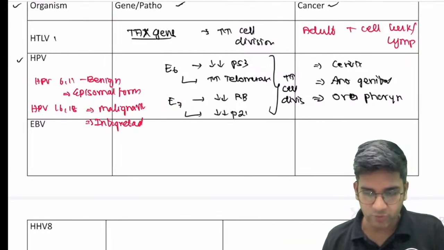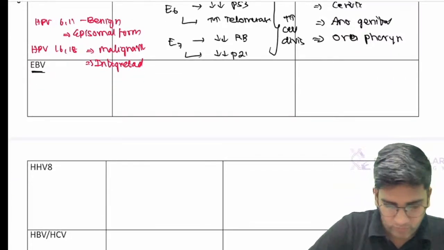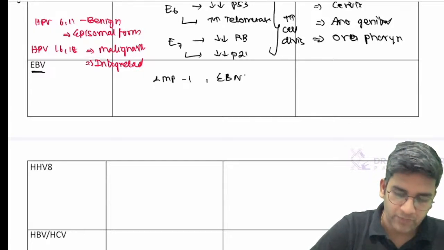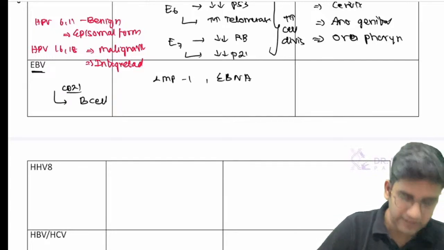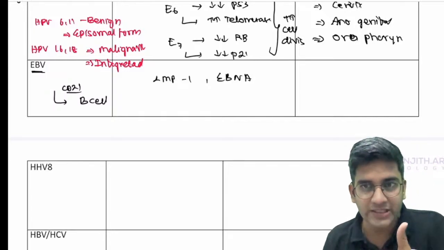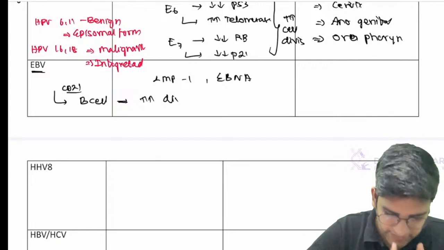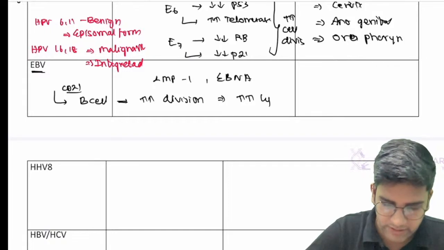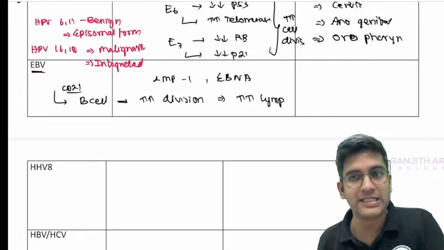Perfect, great. Next comes Epstein-Barr virus. We have two of them. One is LMP1, latent membrane protein 1, and the other is the nuclear antigen, EBNA. Epstein-Barr virus enters a B cell via the CD21 receptor, or CR2. Once it goes into the B cell, it will cause increased division of B cells. When there's increased division of B cells, by default there's an increased risk of lymphomas. That's how Epstein-Barr virus causes tumor. LMP1 and EBNA, fine?